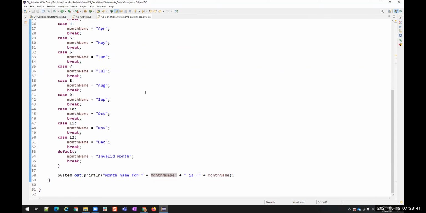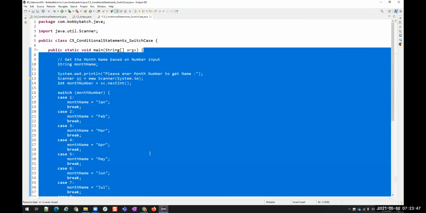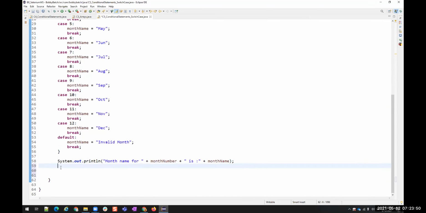Okay, so suppose we create a main method. So this is another example, based on the day number, give the day name.